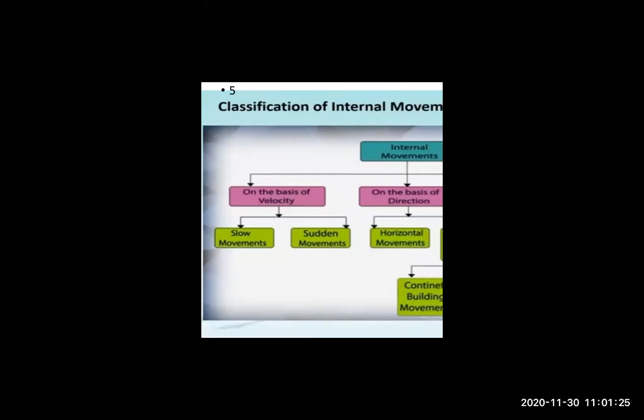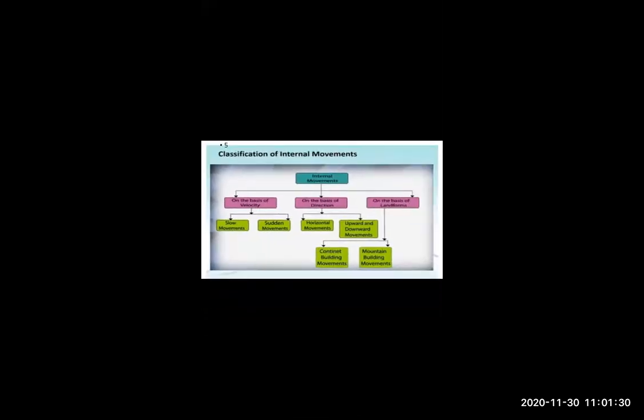When we're talking about slow movement, the first thing that comes to our mind is a process which is totally slow. A process which is slow is called slow movement. Just look at this diagram to get proper knowledge about it.